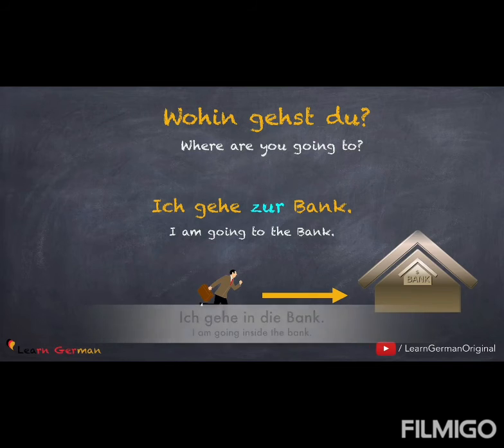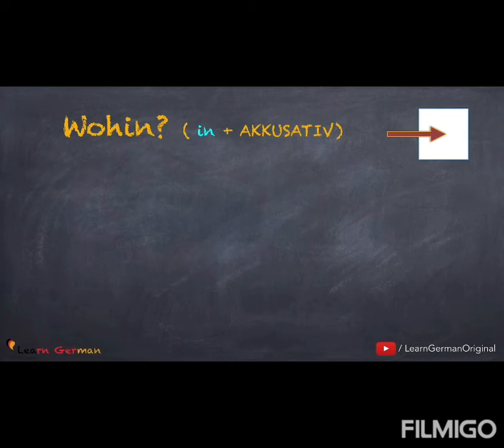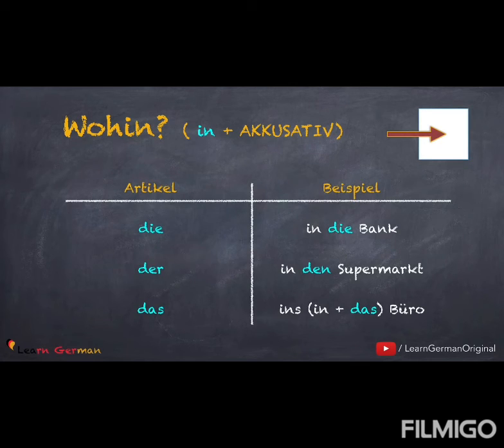Let's try to understand this once again. With the question wohin, the preposition in is used when you are going inside a building. In takes the accusative article. So, you would say in die Bank. With the article der, you would say in den Supermarkt. And if the article is das, in changes to ins. That means you would say ins Büro.